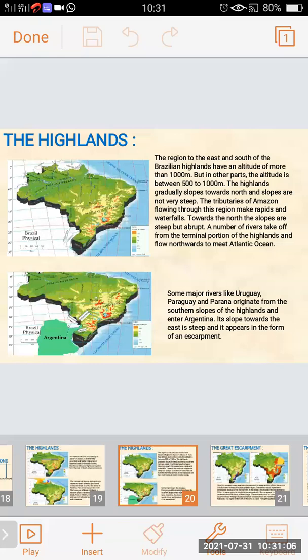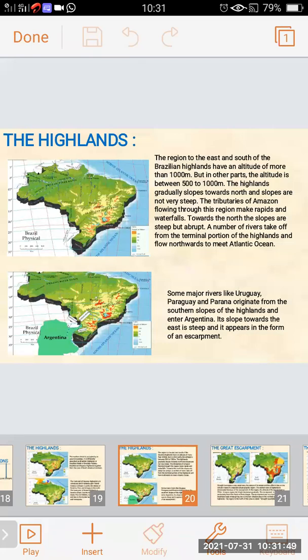The tributaries of the Amazon flowing through this region form rapids and waterfalls. Towards the north side, the slopes of the highlands are steep but not abrupt. A number of rivers take off from the terminal portion of the highland and flow in the northward direction to meet the Atlantic Ocean.